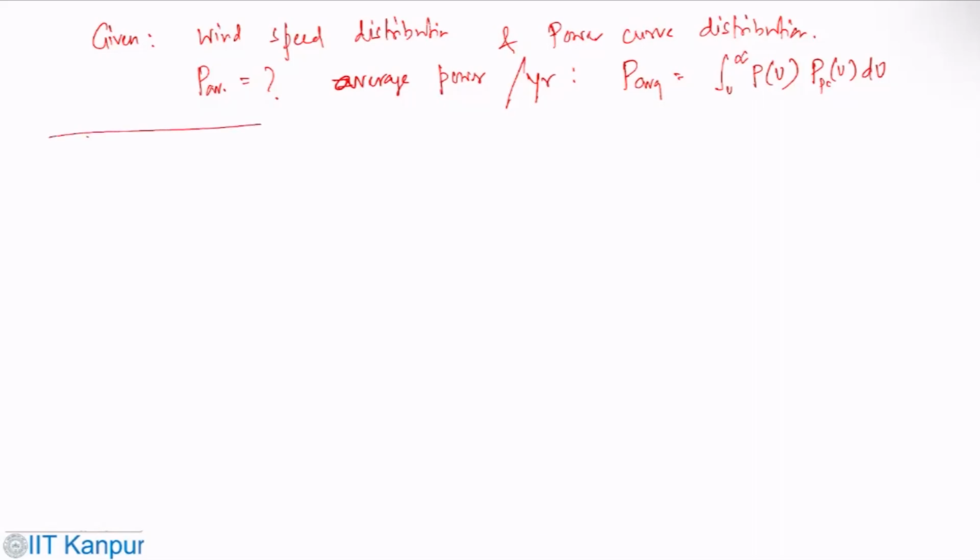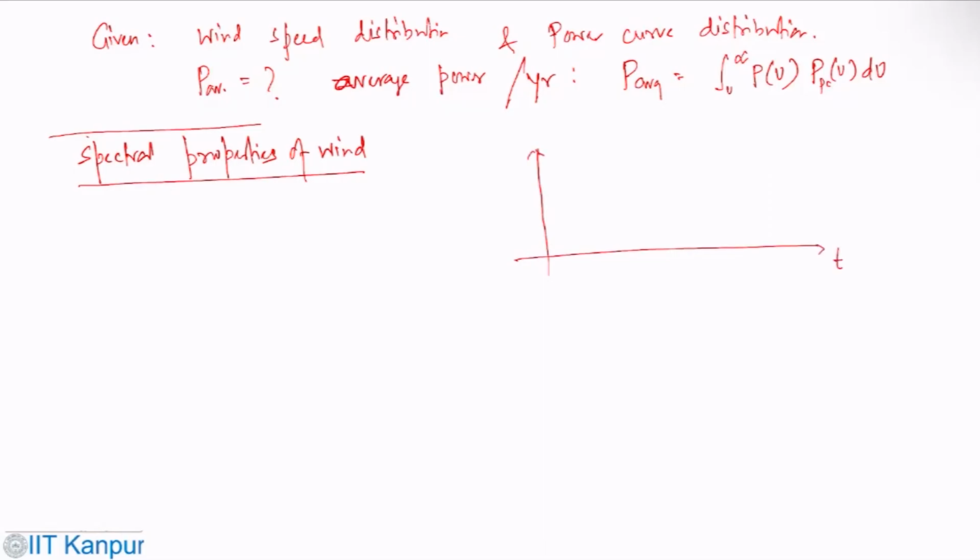Okay, so here, if your wind speed variation is there, then you can find out the autocorrelation and PSD.